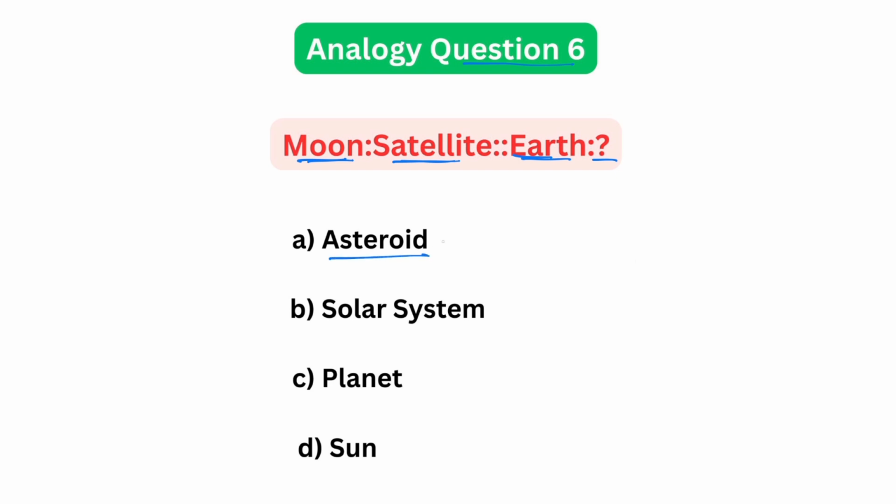Is it an asteroid? No. Asteroids are just rocky fragments floating in space. Is it a solar system? No. That's a whole collection of planets and the sun. What about sun? That's the star Earth revolves around, not its own category. So what exactly is Earth then? Yes, it's a planet. That's why the correct analogy is moon is to satellite and Earth is to planet.